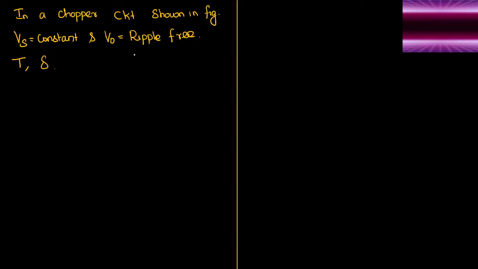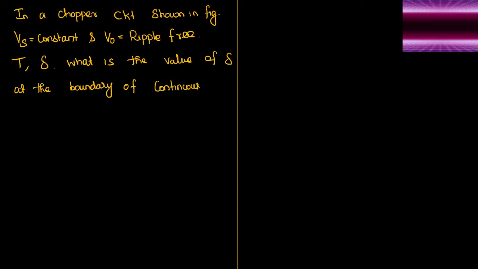Now what is the value of delta at the boundary of continuous and discontinuous inductor current IL? It is very important, it is the boundary of continuous and discontinuous inductor current. What is the value of delta at the boundary of continuous and discontinuous inductor current?